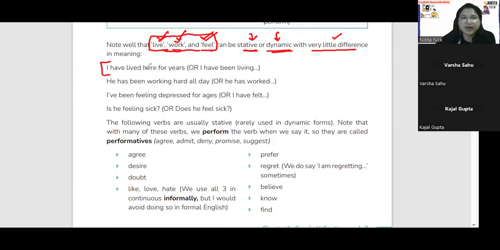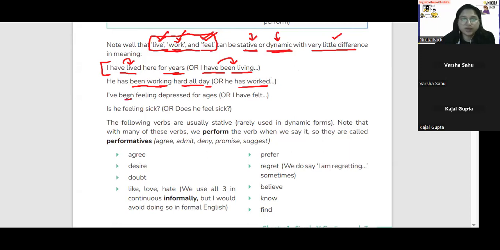For example, I have lived here for years. So I have lived here for years. Or I have been living here for years. So यहाँ पे मैं दो तरह से use कर रही हूँ. I have lived here for years. I have been living here for years. ठीक है? He has been working hard all day or he has worked hard all day. So he has been working मैं use कर रही हूँ ing लगाकर, but यहाँ पे मैं past में सीधा use कर रही हूँ he has worked.